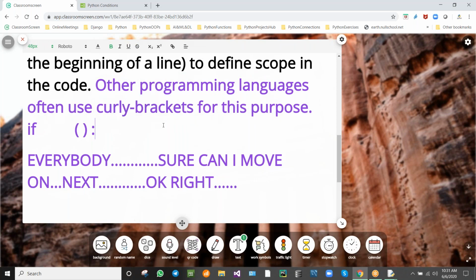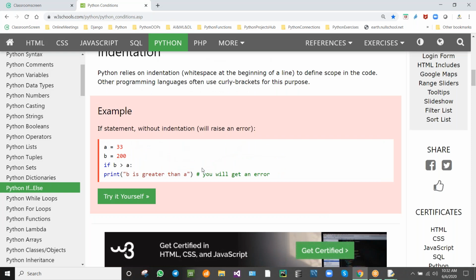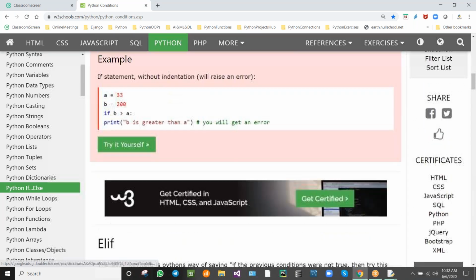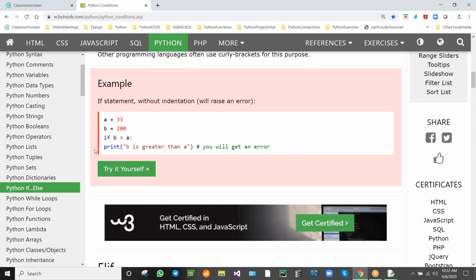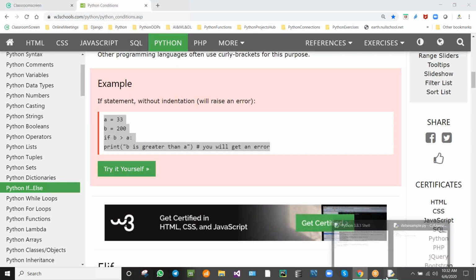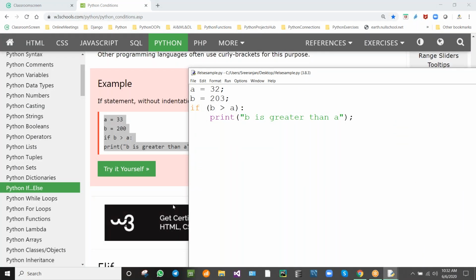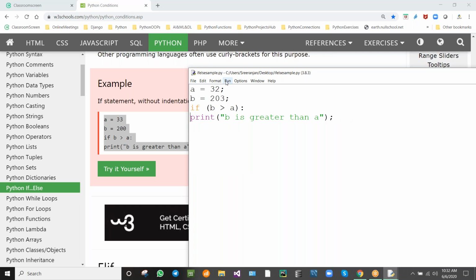But here we'll do the indentation. Wherever you see a statement that ends with a colon, the next line must be indented. See here, I'm writing like this, and I will be getting an error because I did not put any indentation. So for example, I just remove the indentation, the same thing, okay, and save the program and run the module.